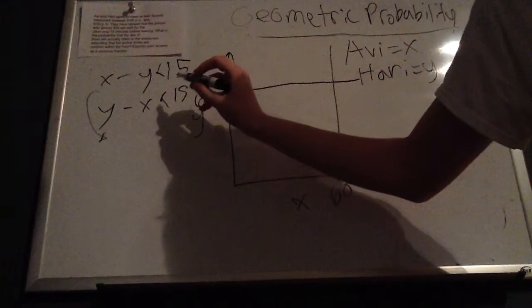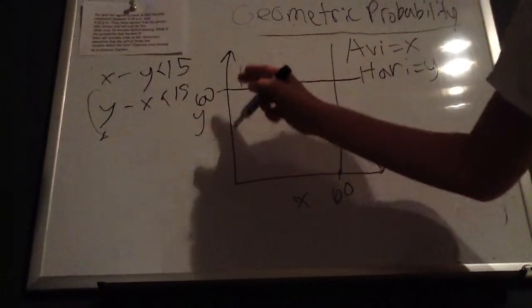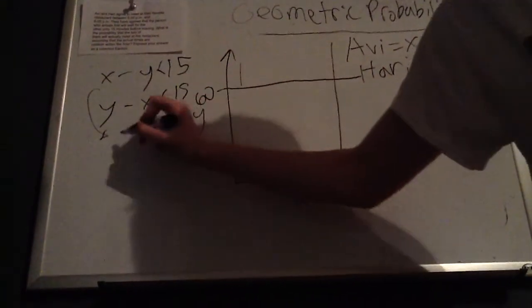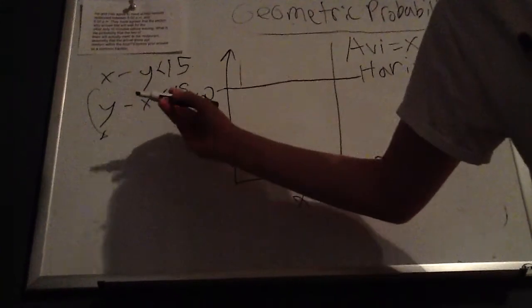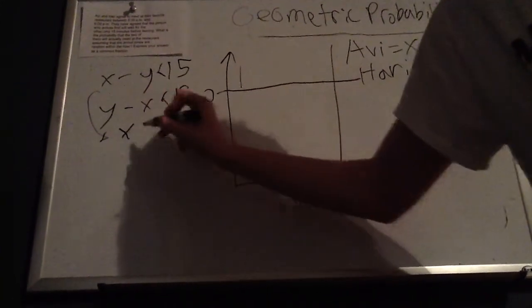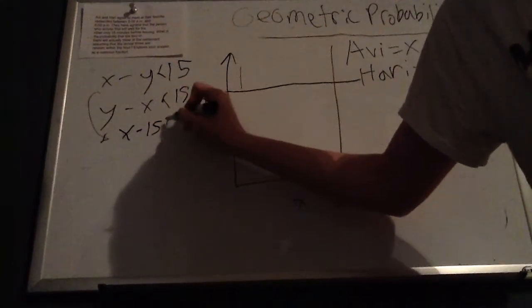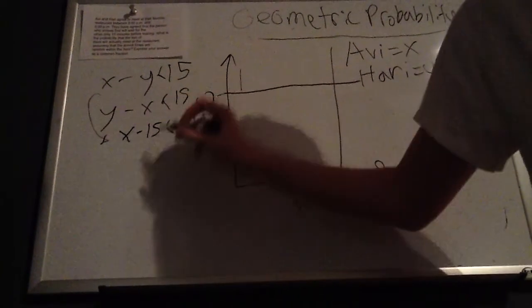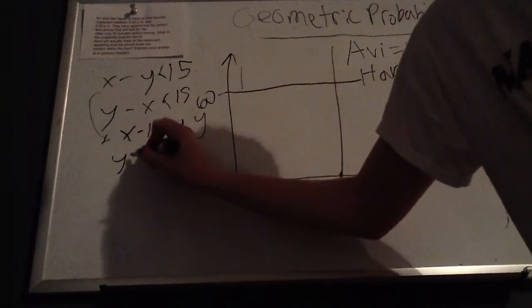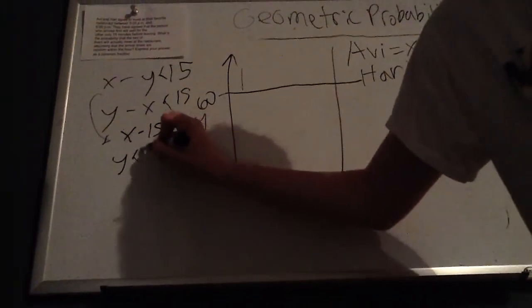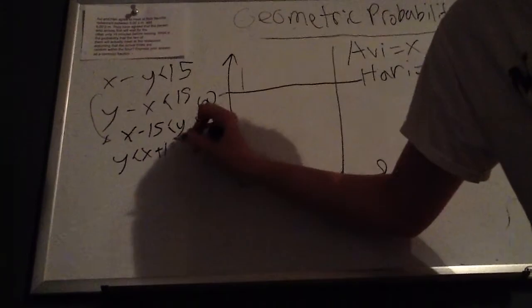So this one, we'll add y to both sides and subtract 15. So we'll get x minus 15 is smaller than or equal to y, and y is smaller than or equal to x plus 15.